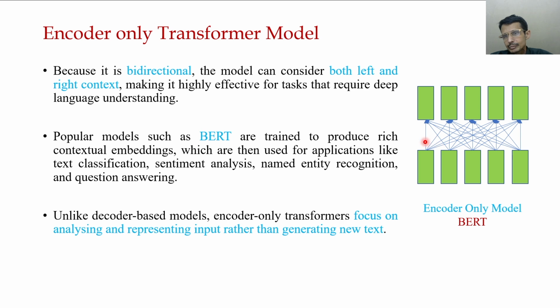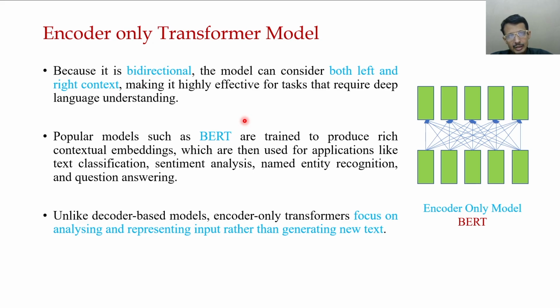So, if a sentence is given and we are trying to understand a word, we look at how it relates not only to its prior words but also to the future words. This particular encoder-only model, which we'll see in the next few slides, is very efficient for understanding the language, the sentence meaning, or analyzing a particular sentence.